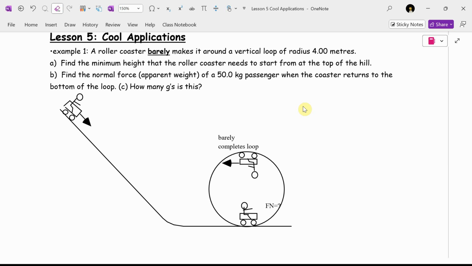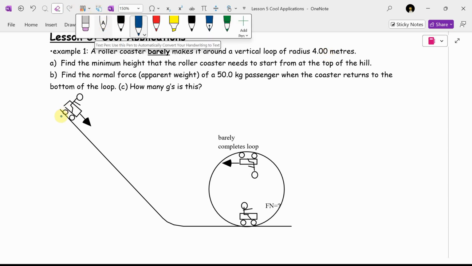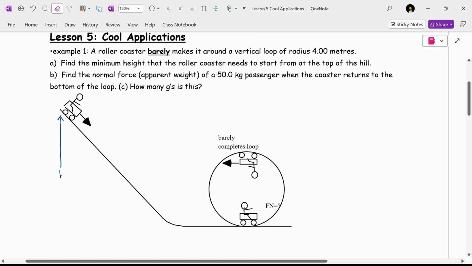A roller coaster barely makes it around a vertical loop of radius 4 meters. A says, find the minimum height that the roller coaster needs to start from at the top of the hill to just barely make it through the loop. Okay. I guess this wants us to find that. Well, they said height, not displacement.